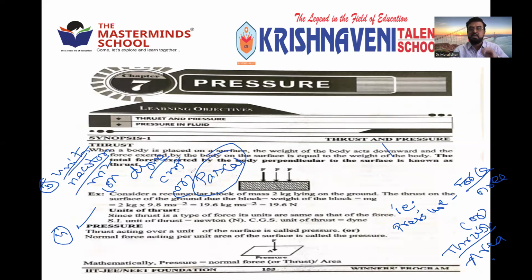There are so many others. Pascal is the name of the scientist. We can see Pascal's law also. Okay, that is the next point. Fifth point: the unit of pressure is Newton per meter square, or dyne per centimeter square, or Pascal. Right?